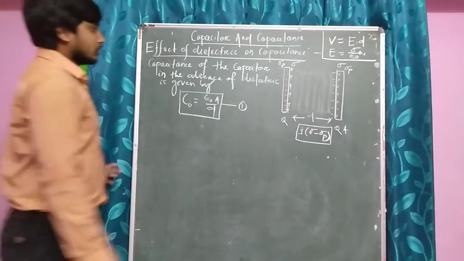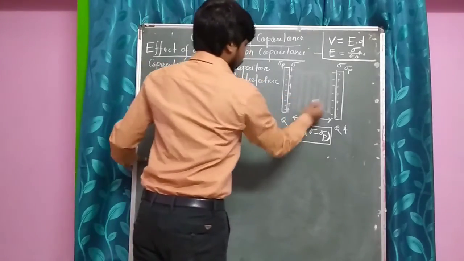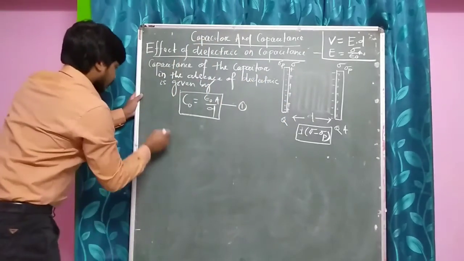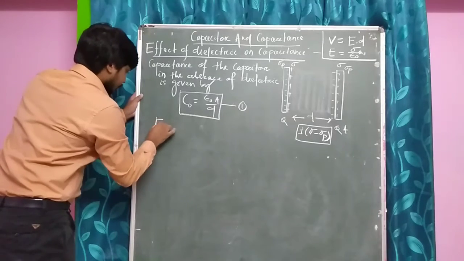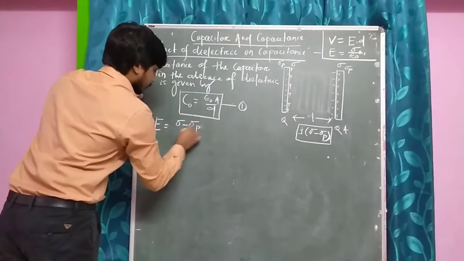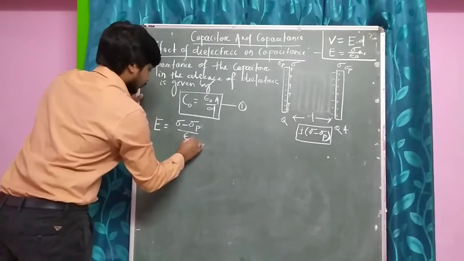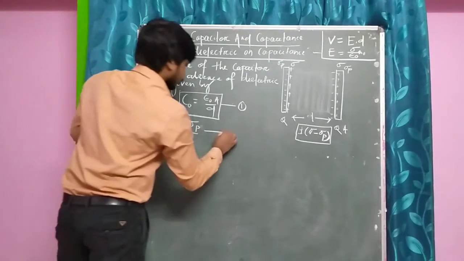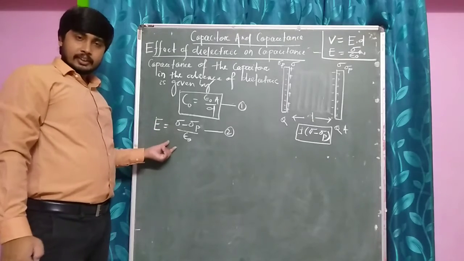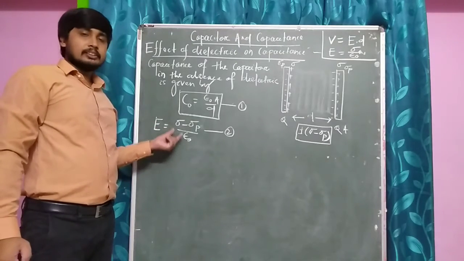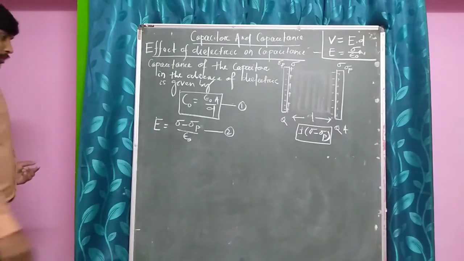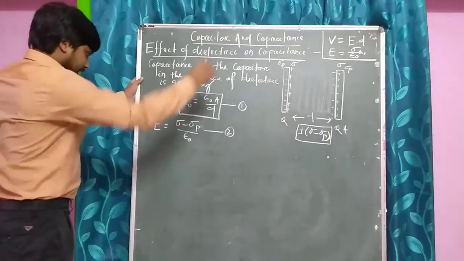So now the electric field in between the conductors will be given by E is equal to sigma minus sigma p by epsilon naught. This is the electric field in the presence of the dielectric in between the two parallel conductors.